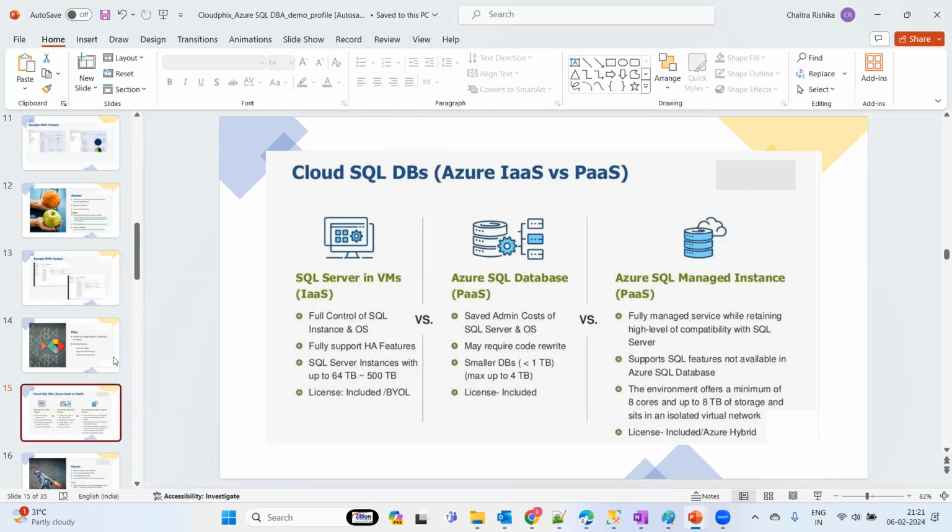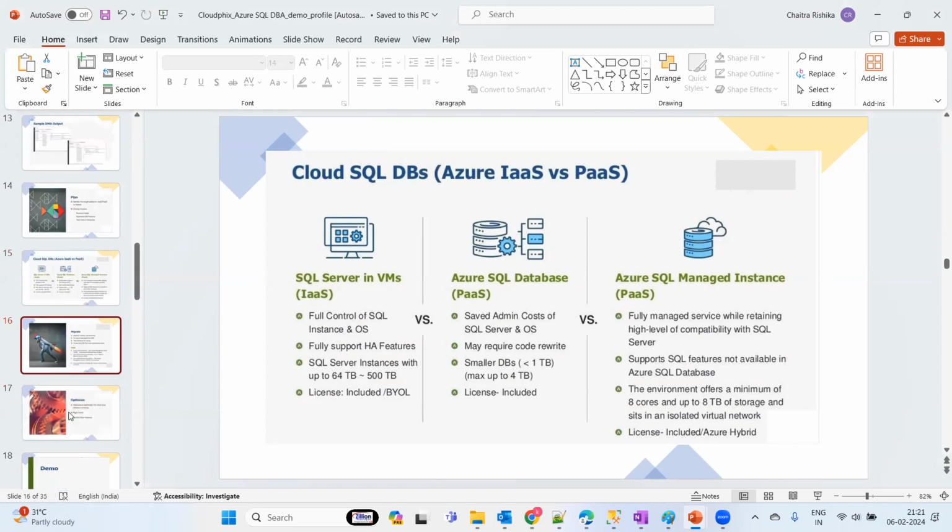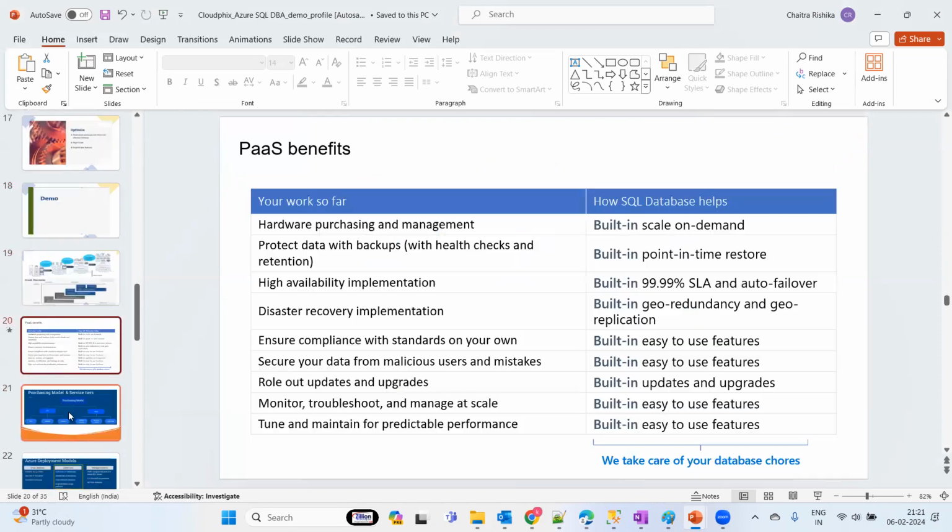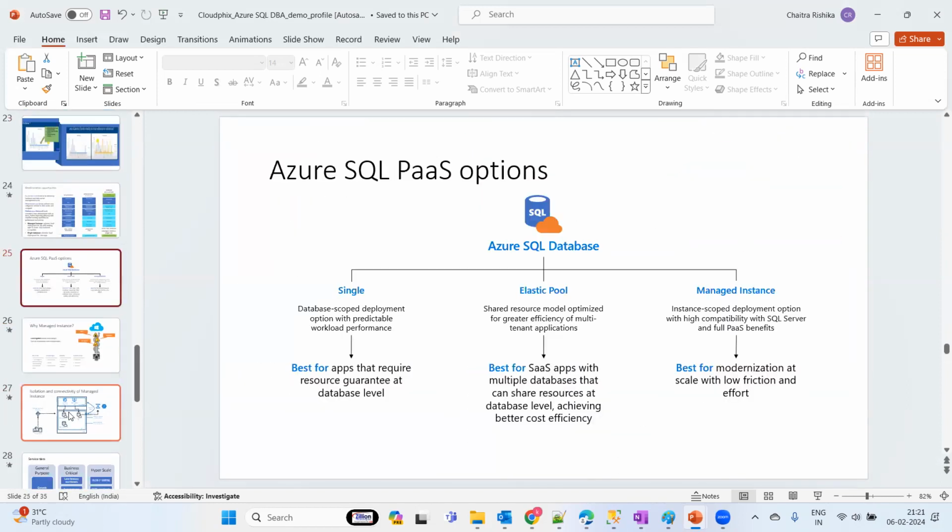So this is all about database-related stuff. What I want to tell is, in the PaaS model, we more precisely go to singleton, elastic pool, and managed instance. SQL Server on VM, or SQL Server on Azure VM, comes into the scope of infrastructure as a service.